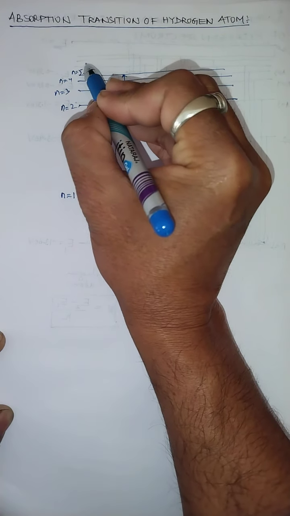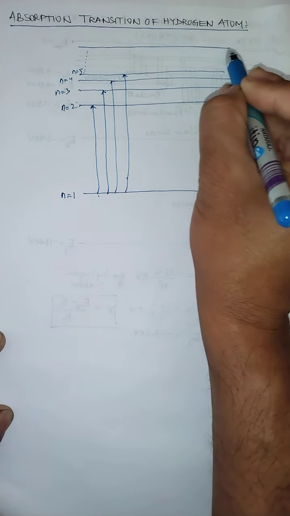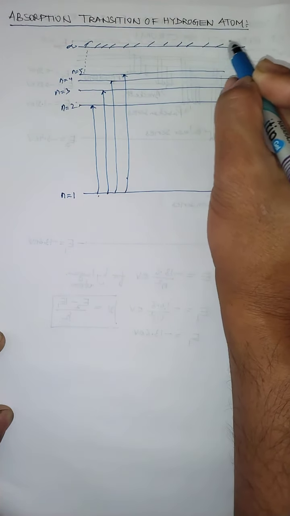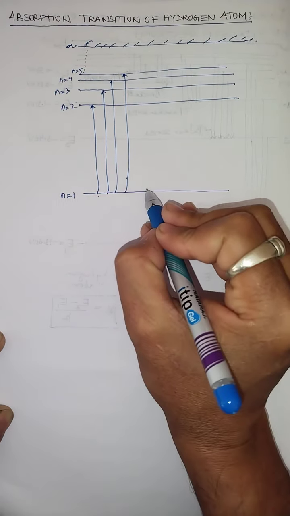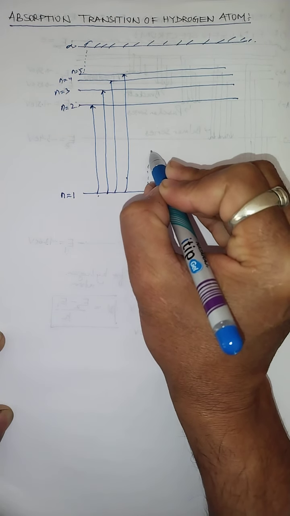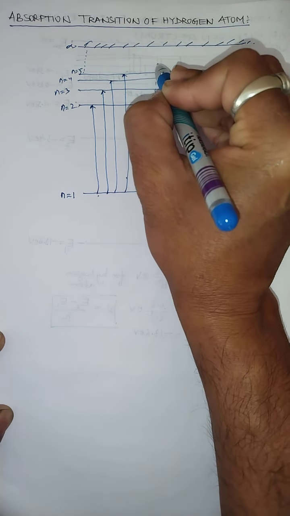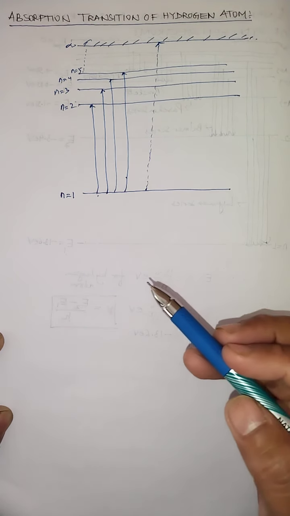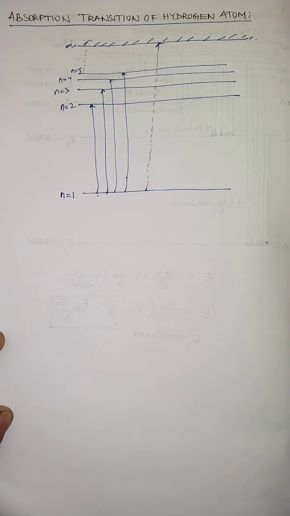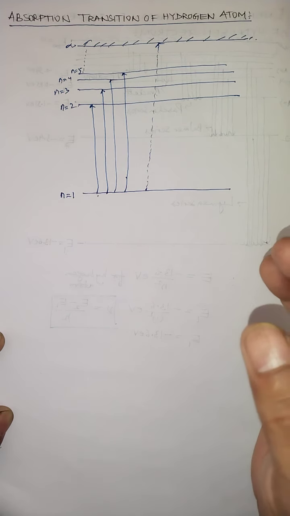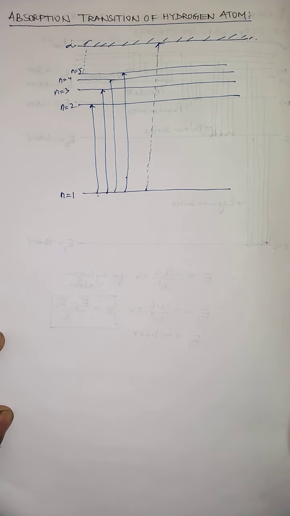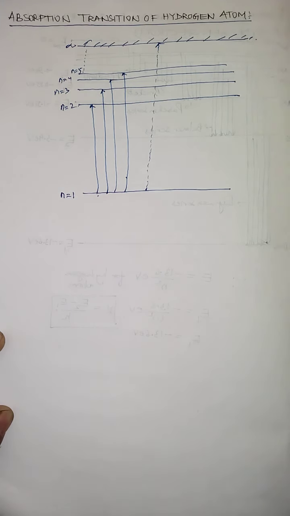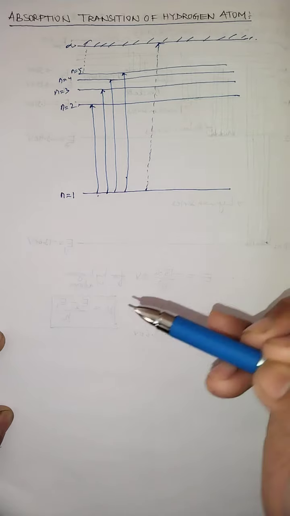So this can be of infinite extent. So I am just drawing this way. This can be up to what orbit? Infinite orbit. That means the electron can go from the first orbit even to the infinite orbit. But you know that when an electron goes from any of the lower orbits to a higher orbit, the electron cannot stay in that higher orbit for a long time because the lifetime of that electron is very small. So what happens again? The electron returns back from that higher orbit to any of the lower orbits.